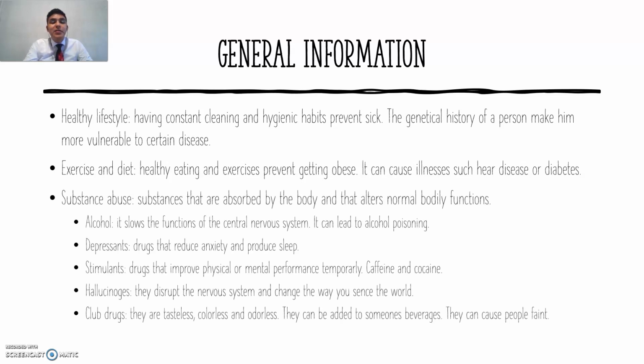And also we can talk about substance abuse. So substance abuse is basically consuming too much of something. And just like you can see, we have a list right here. We have alcohol. So it slows the functions of the central nervous system, and it can lead to alcohol poisoning. So if a person drinks way too much alcohol, that person can even die.